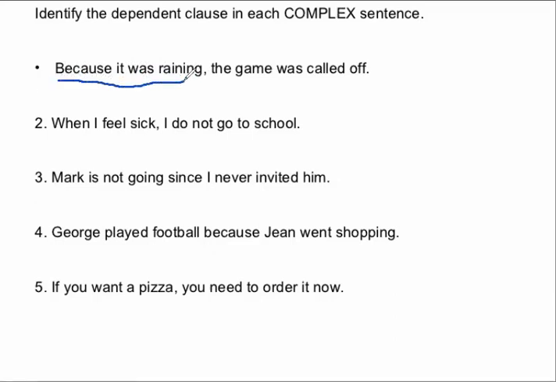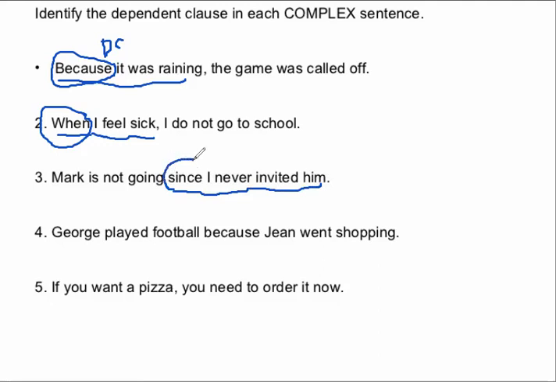Because it was raining is the dependent clause as it is beginning with the subordinating conjunction. When I feel sick is the dependent clause since it is beginning with the subordinating conjunction when. Mark is not going since I never invited him. Since I never invited him is the dependent clause and it is beginning with the subordinating conjunction since.